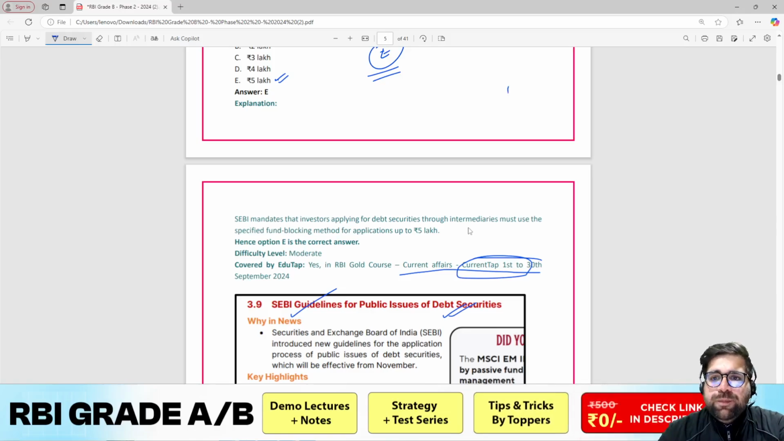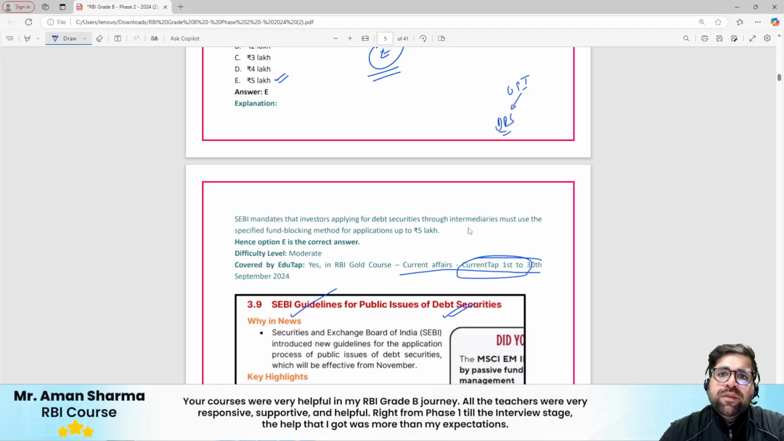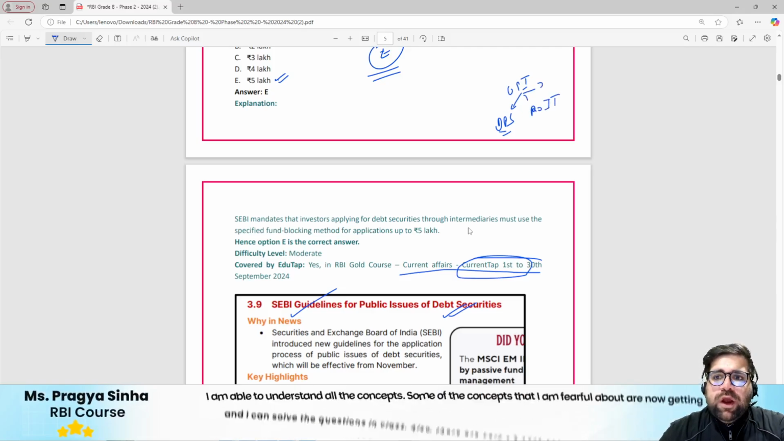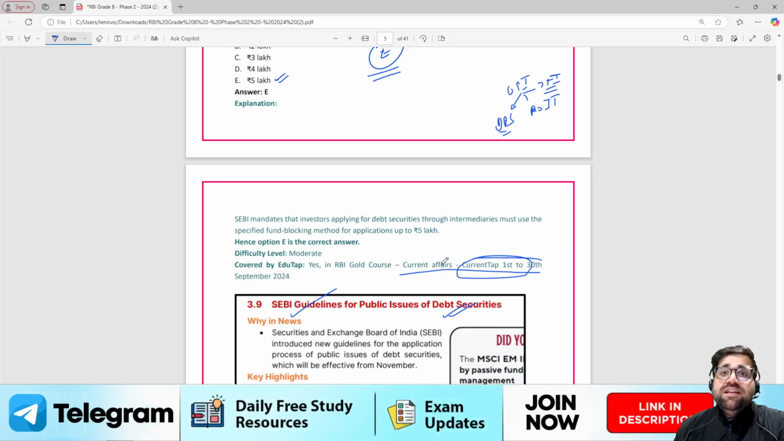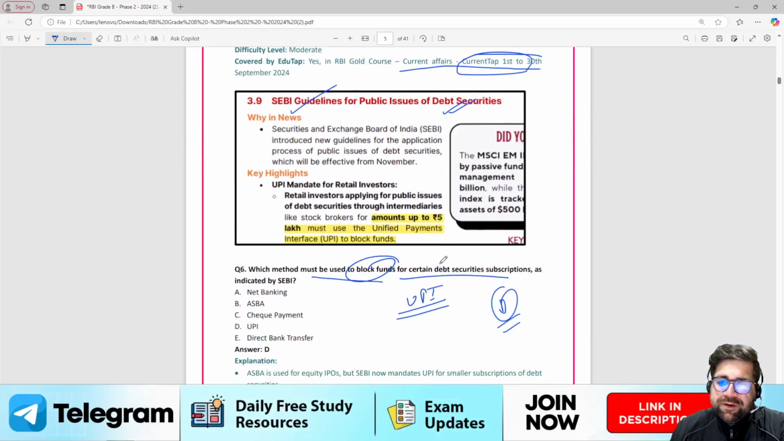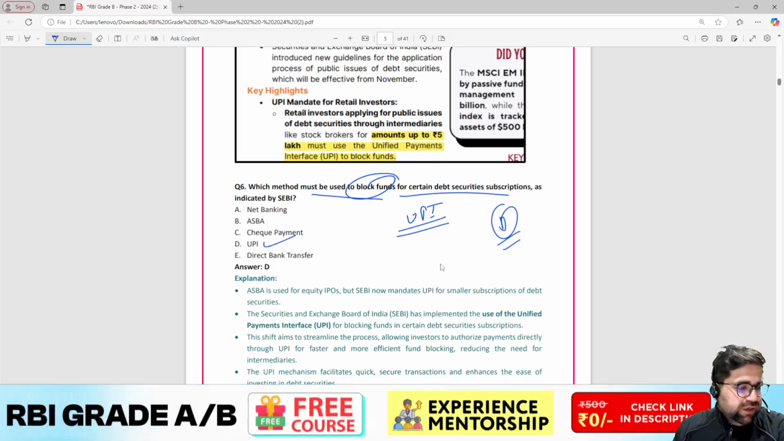For example, UPI. UPI can directly be traced to chapter of digital payment system. Right, it can also be in the role of IT. Right, UPI also plays a role in financial inclusion. So UPI is like an evergreen topic which RBI can ask you, like PSL. PSL is also an evergreen topic. Right, moving forward. So the answer over here was UPI, which is option number D.